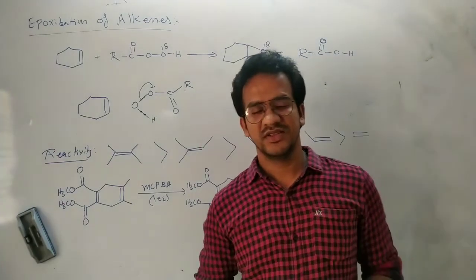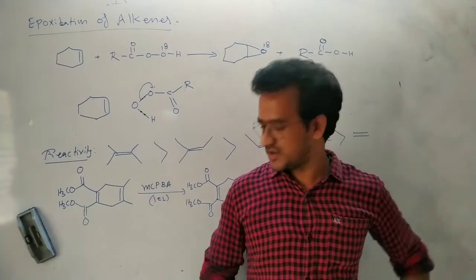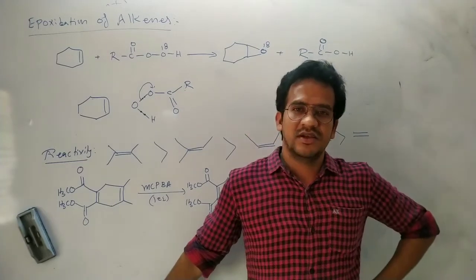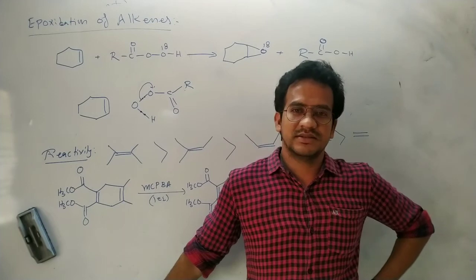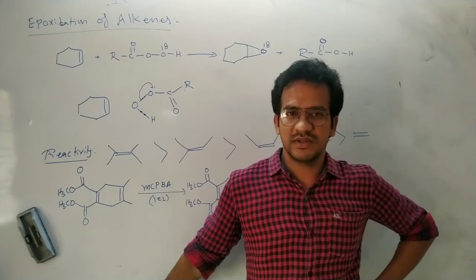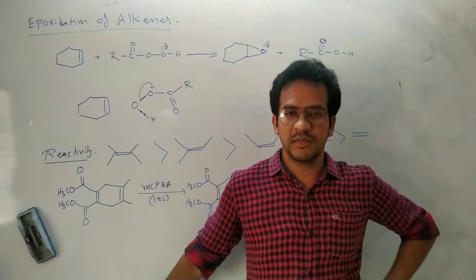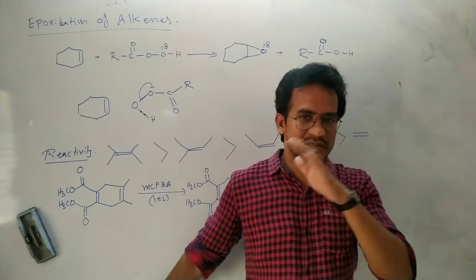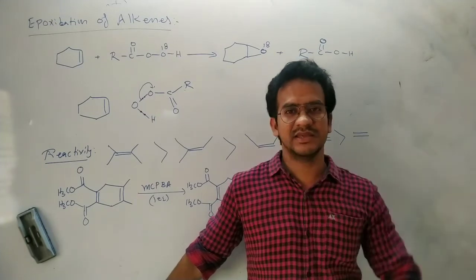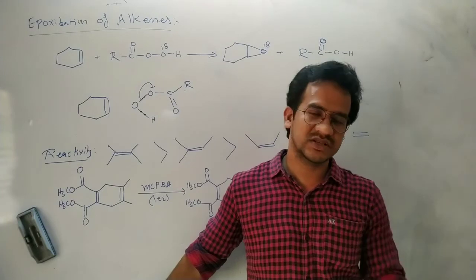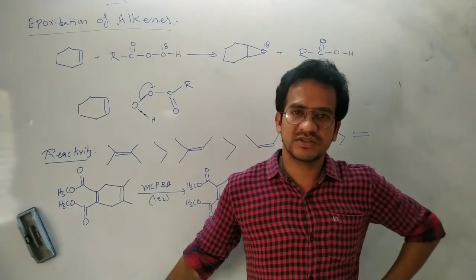Hello students, in this video let us discuss the epoxidation of alkenes. Epoxidation of alkenes means formation of the cyclic ether. Generally that cyclic ether linkage is called the epoxy linkage. That's why this process is known as epoxidation.